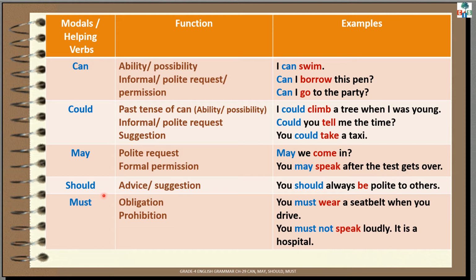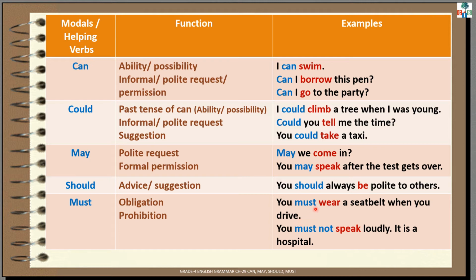Should. Should is used when we want to give advice or suggest something. For example, you should always be polite to others. Must. Must is used when we want to say that it is very important or necessary to do something. Means when it is an obligation. For example, you must wear a seat belt when you drive. When it is very important, very necessary to do that thing.